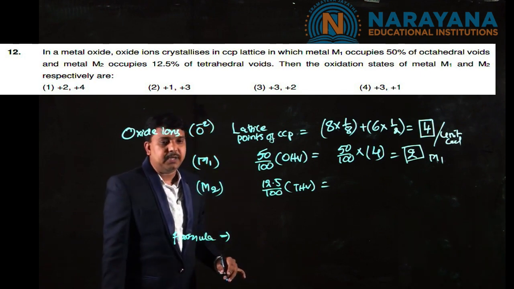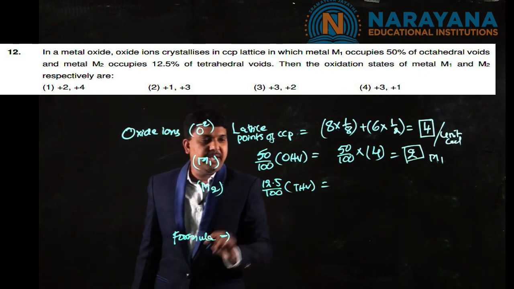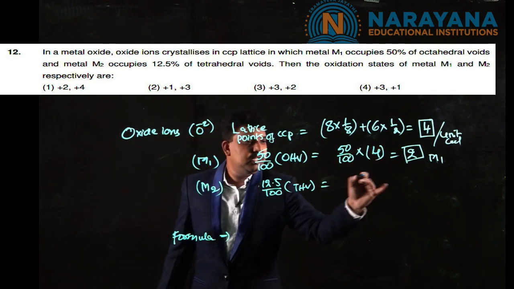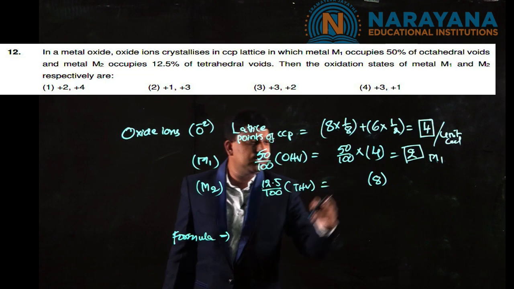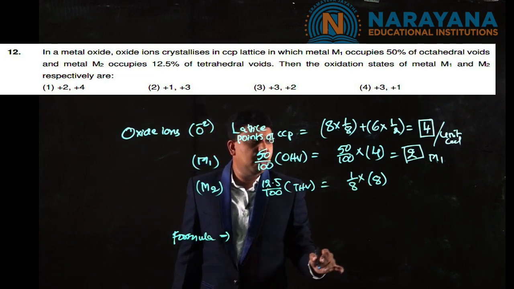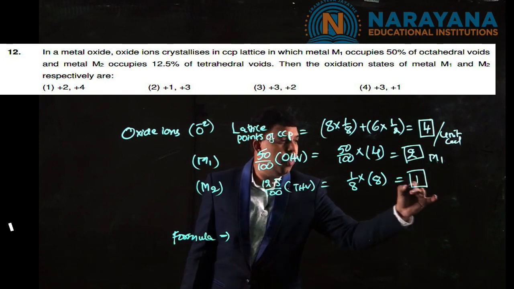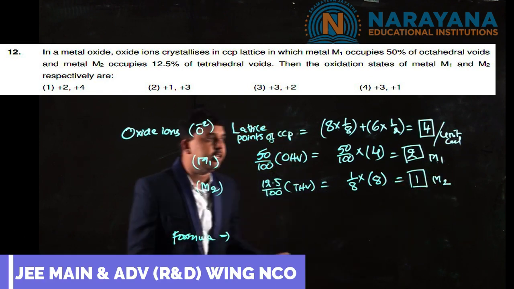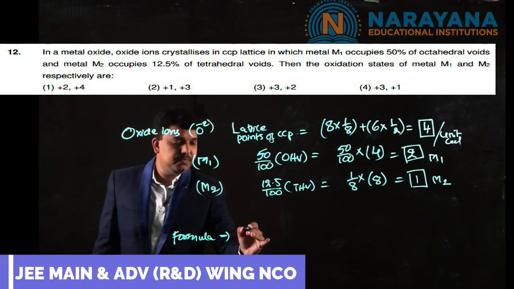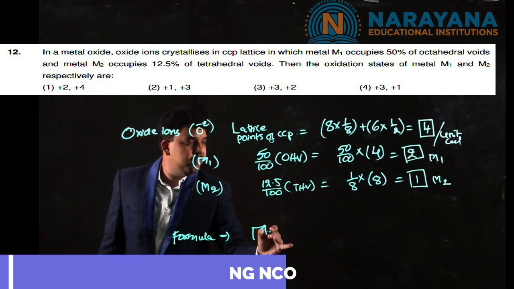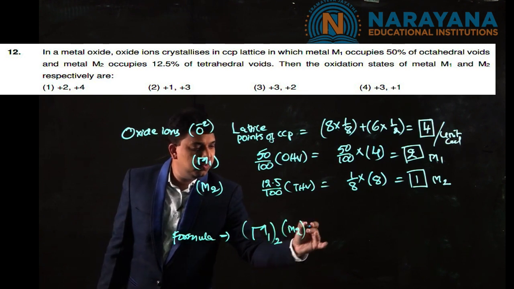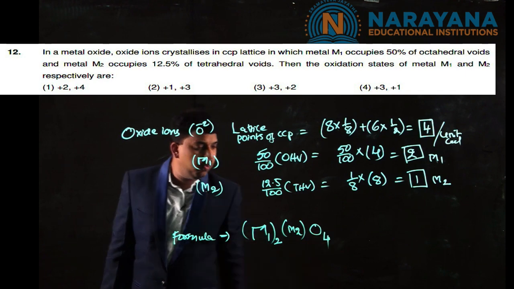And coming to M2, another metal, occupies 12.5% of the tetrahedral voids. Tetrahedral voids are double the number, that's why it is 8. So 12.5%, so 1 by 8 of 8 is equal to 1. M2 is 1. That's why the formula is now M1 twice, M2 1 and O4.